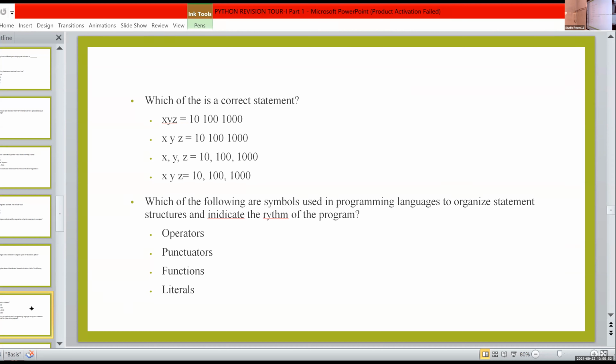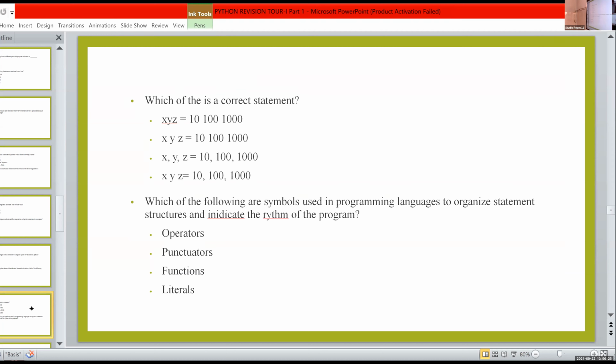Srihari? Third one. Yes, the third one is the correct option. x, y, z is equal to 10, 100, 1000 means 10 is assigned to x, 100 is assigned to y, and 1000 is assigned to z. One more statement based on multiple assignment is where a single value is assigned to multiple variables, that is x equal to y equal to z is equal to 10. That means 10 is assigned to x, y and z. That is also multiple assignment.